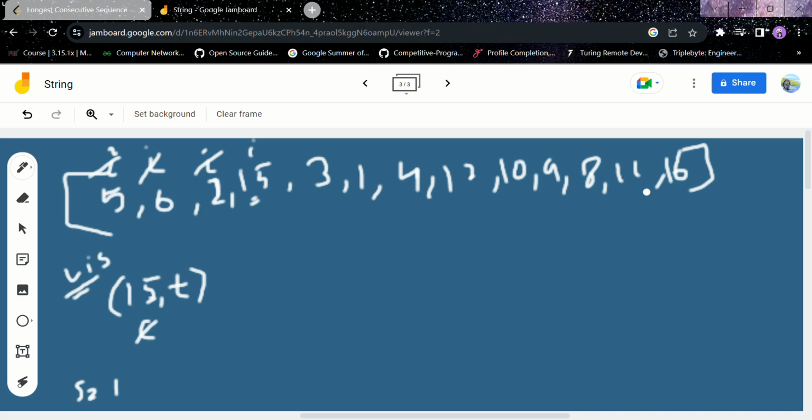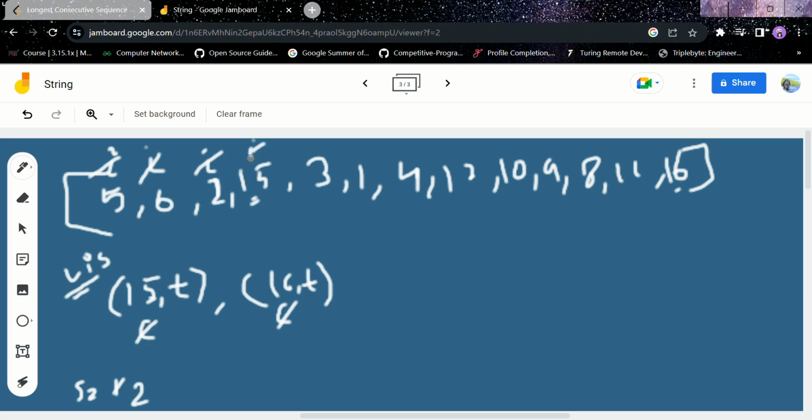Now current plus plus means 16. 16 is present. So mark 16 also true. Now we go for 16 plus 1. Mark sequence plus plus. 16 plus 1, 17. Is 17 present? No, 17 is not present. Now move out of this while loop. For this visited array, we have this while loop.